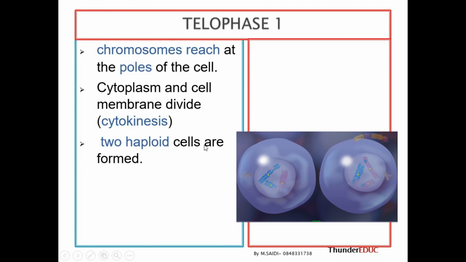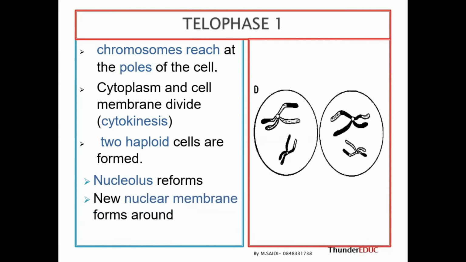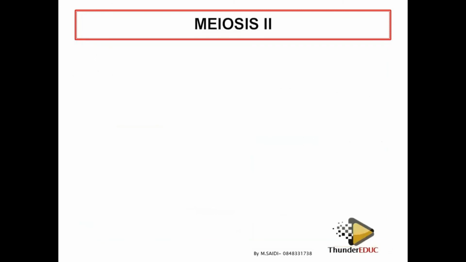And then 2 haploid cells are formed. The nucleolus, that dense body in the nucleus, reforms, and lastly the new nuclear membrane forms, and now the cell appears to be a full cell.